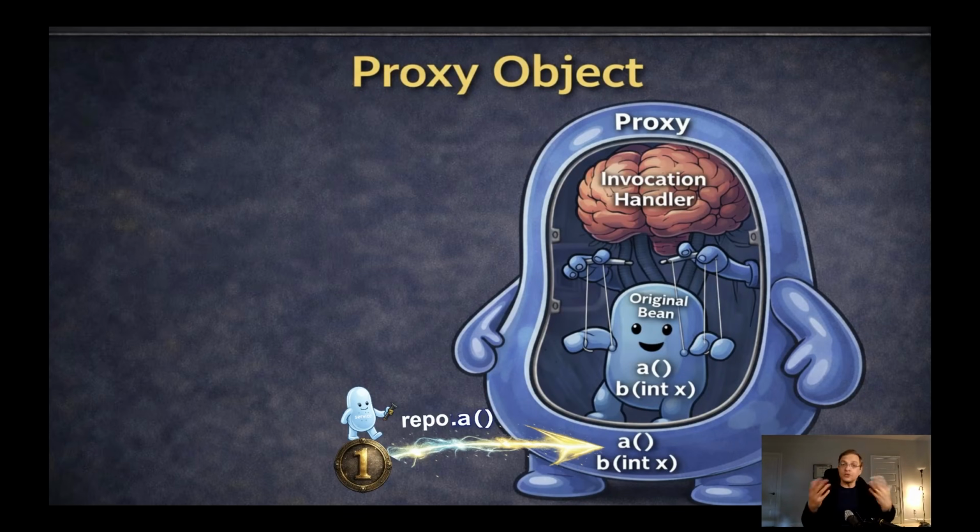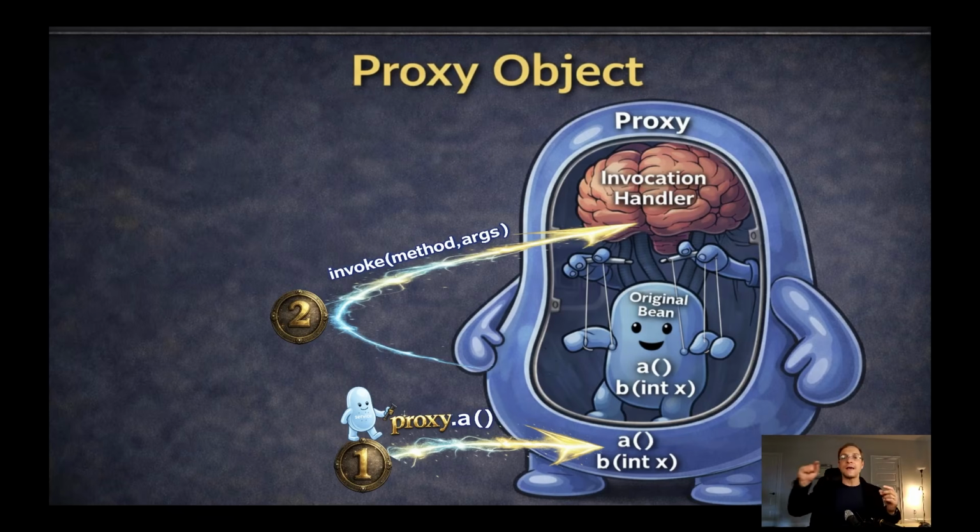Okay, so every time we call a method of the object we injected to ourselves, we maybe can think that it's the original object, but there is a good chance, and it's 100% chance in case you have the transactional annotation, that your object is a proxy. So maybe we call some repo.a method, but we really call the proxy a method. Now, how is this a method of the proxy class implemented? The proxy object is super stupid. He knows to do nothing. The only thing he knows to do is calling the method invoke. By the way, it's the only method which is inside invocation handler.